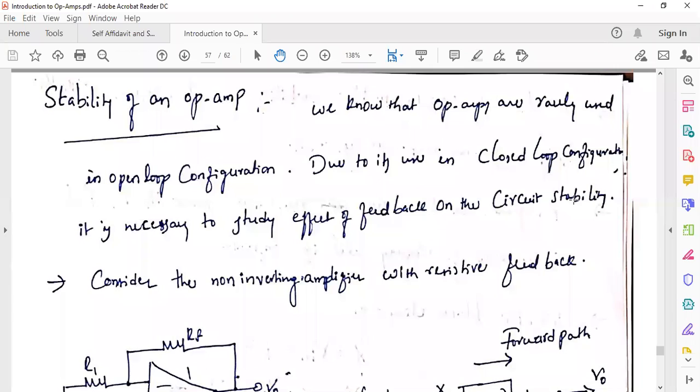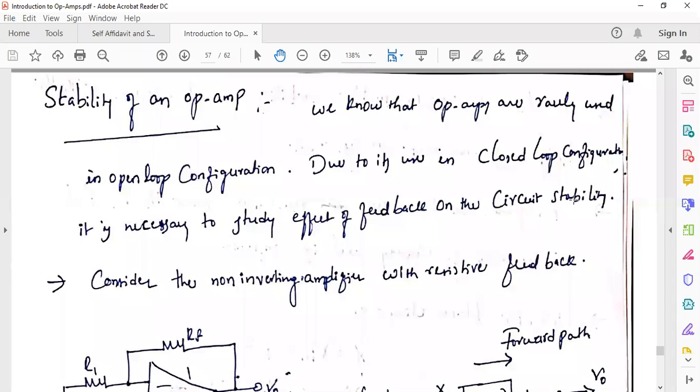The stability of an electronic system depends upon some factors. If you use positive feedback, the system is not stable, because due to positive feedback we are getting oscillations in the output. That's why positive feedback is used in oscillators. Due to those oscillations, the output of the system gets distorted. So the oscillations in the output represent instability of the system.